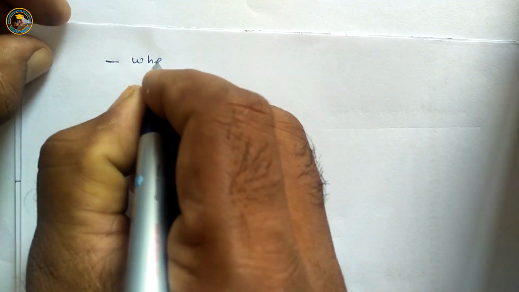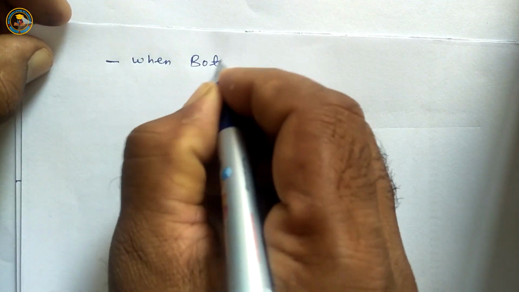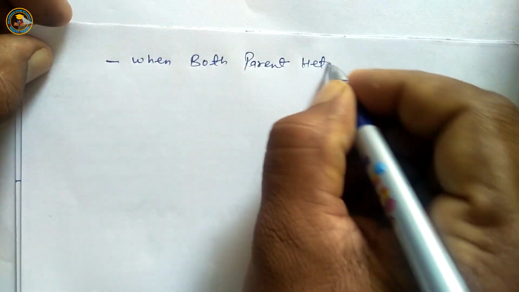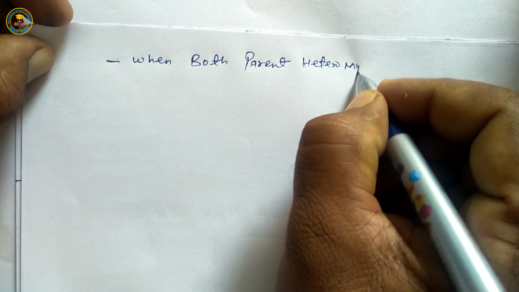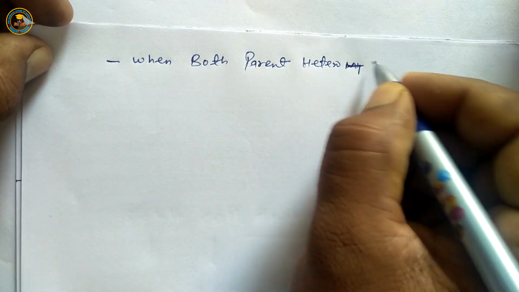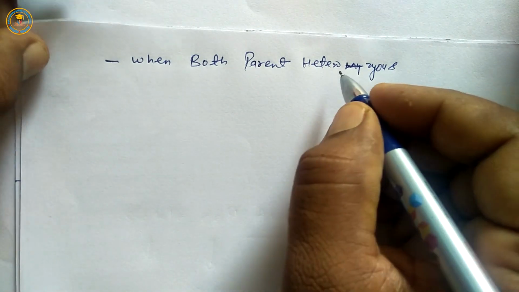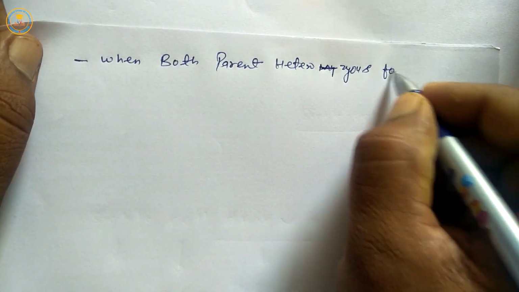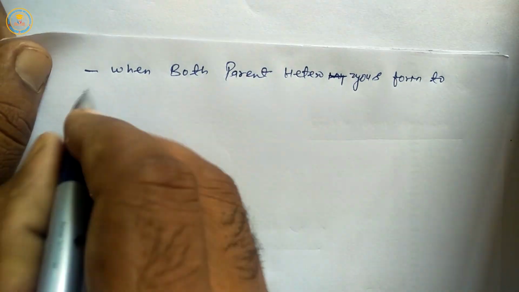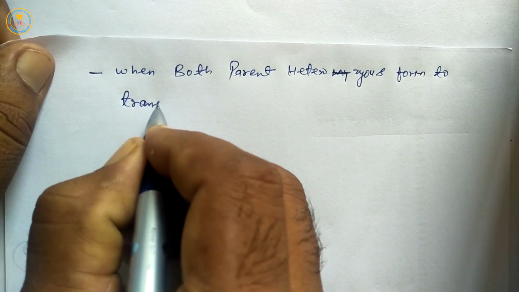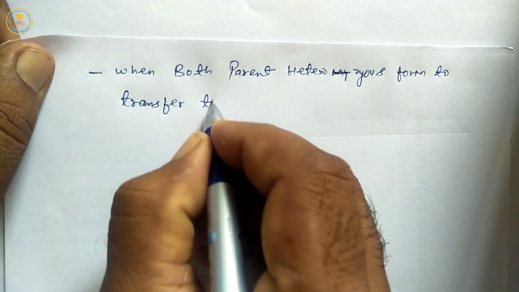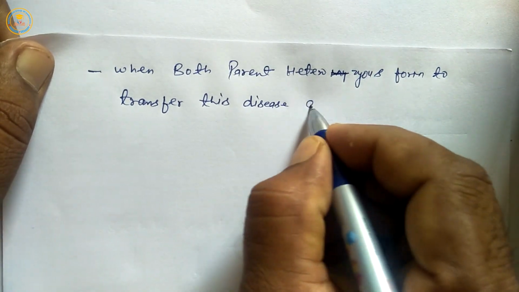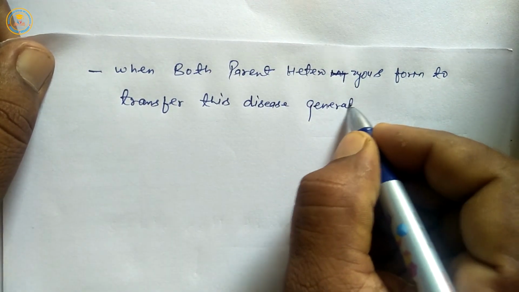Next, when both parents are heterozygous forms, they transfer this disease generation to generation.